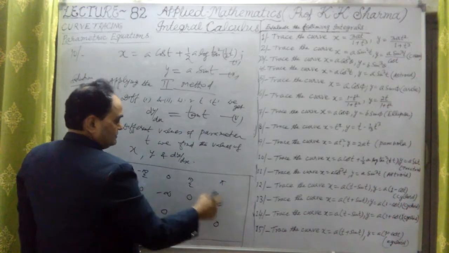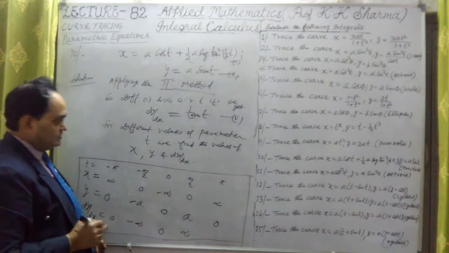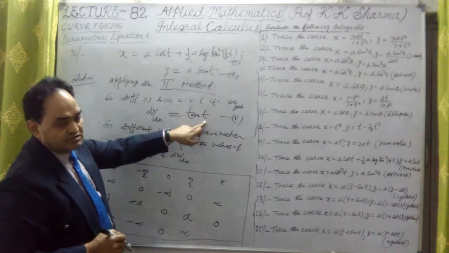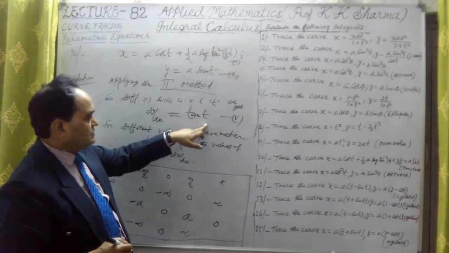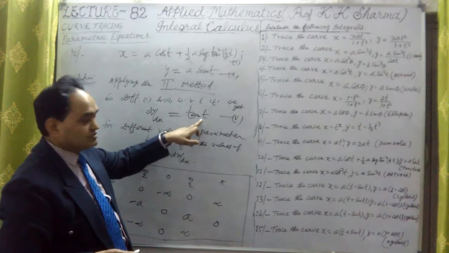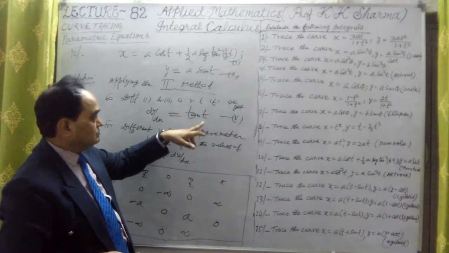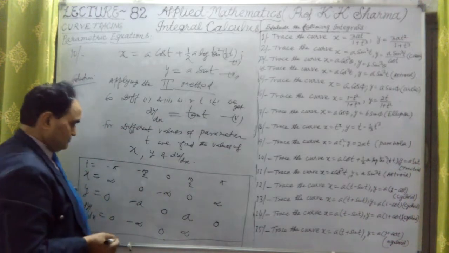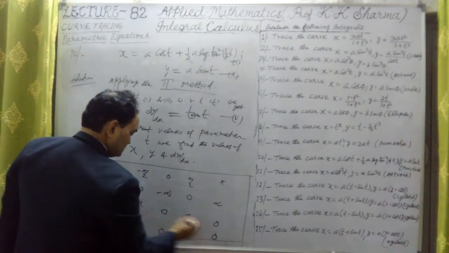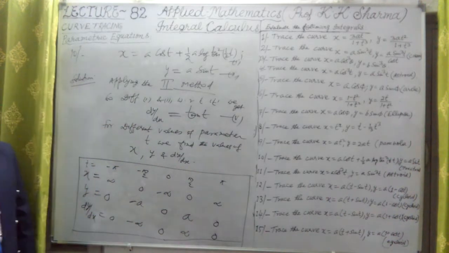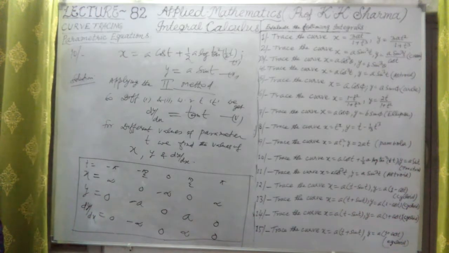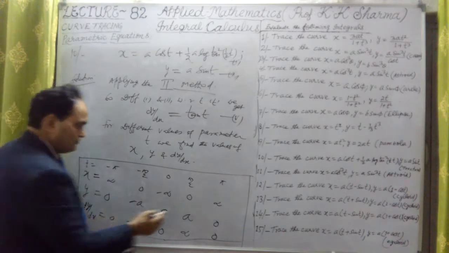Then at pi, d by dx is what? Then it is sine pi upon cos pi. Undoubtedly cos pi is minus 1, but sine pi is 0. So 0 upon minus 1 is 0. It is 0 here. So tan pi is 0. These are the values of d by dx. Now we have to draw the curve for all these values.